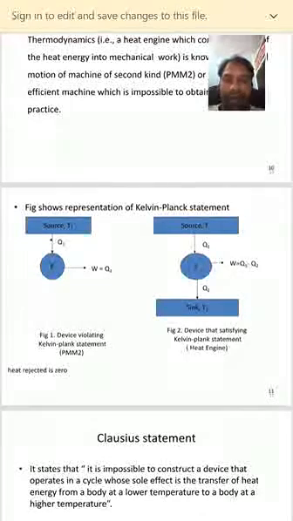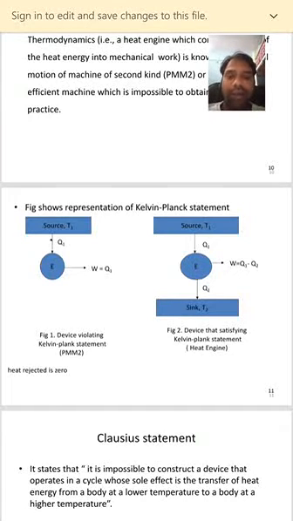What is figure 1? Figure 1 shows the source T1. A source is a reservoir from which the heat is drawn. Source T1 is at a higher temperature, and E is the engine. From the source, the total amount of heat enters into the engine. From E, this total amount of heat is converted into an equivalent amount of work, so W is equal to Q1.